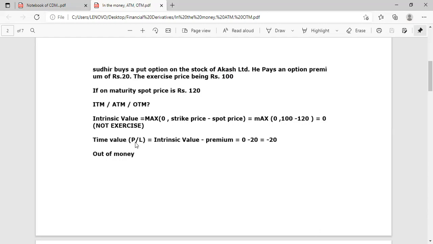And the profit and loss is time value, intrinsic value minus premium. That is 0. Not exercise means 0. And minus 20 is the premium paid. So the loss is limited to 20. This is out of the money.